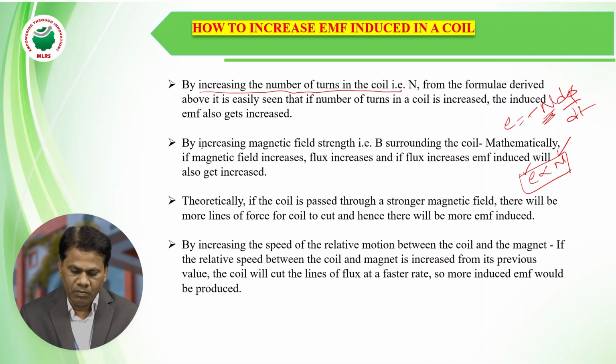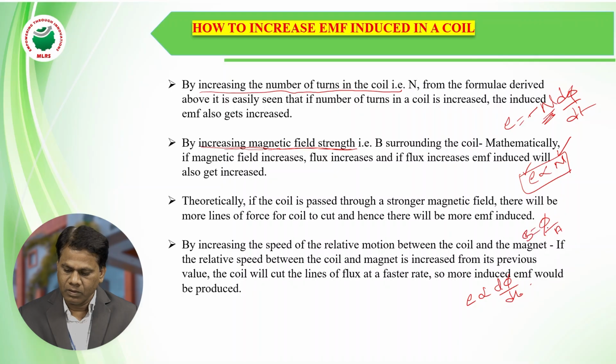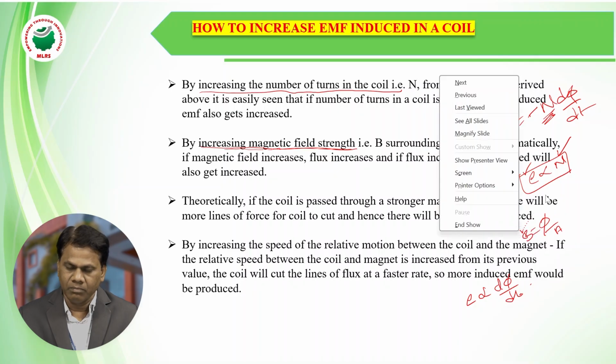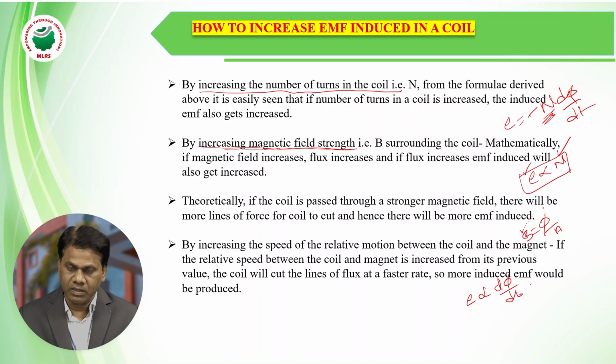The second one is by increasing the magnetic field strength. Here, E is directly proportional to the rate of change of flux linkages. Flux is B times A, the magnetic field times area. So if you are increasing the magnetic field strength B, we can increase the flux linking with a coil, thereby increasing the EMF induced in a coil.